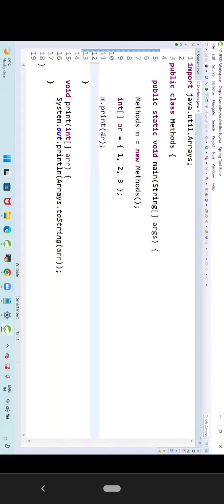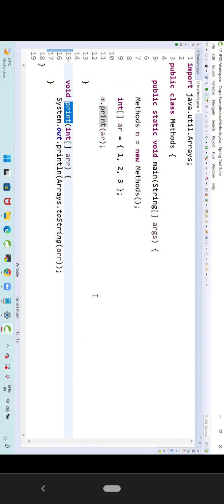Right. Can I run the program now? When I run this program, can you tell me what will happen? 1, 2, 3 will happen, man. Everybody will know how internally it is going to work. Where is it going to start the execution? Program execution will start from the main method. Why will it start from only the main method? Why not from my print method?